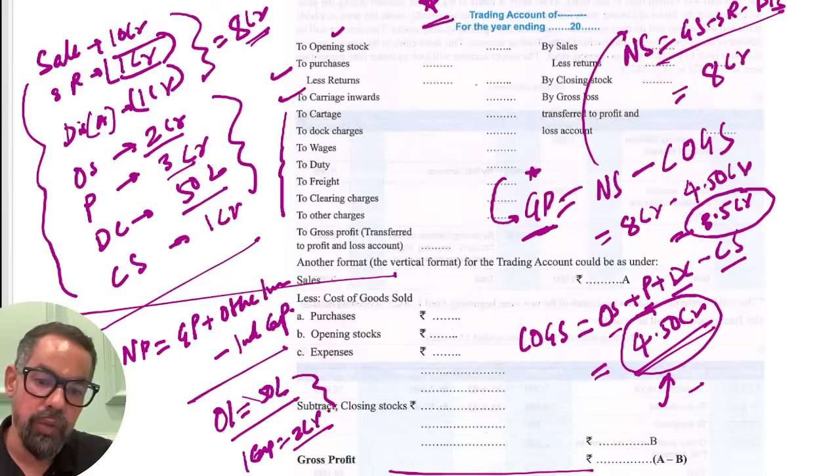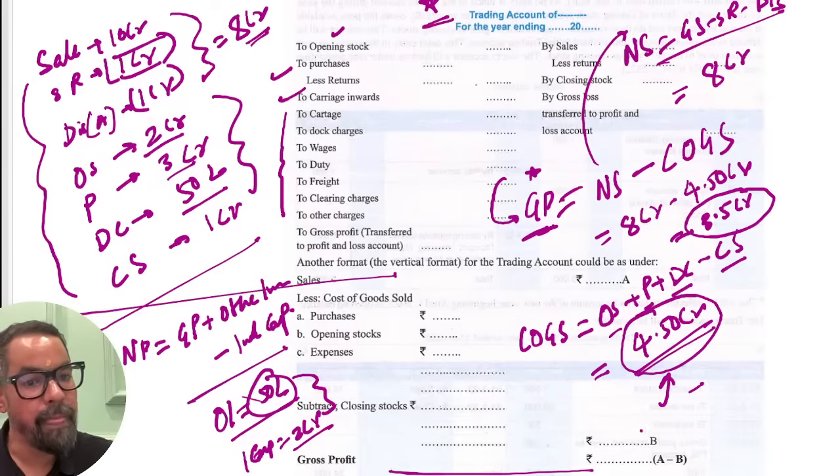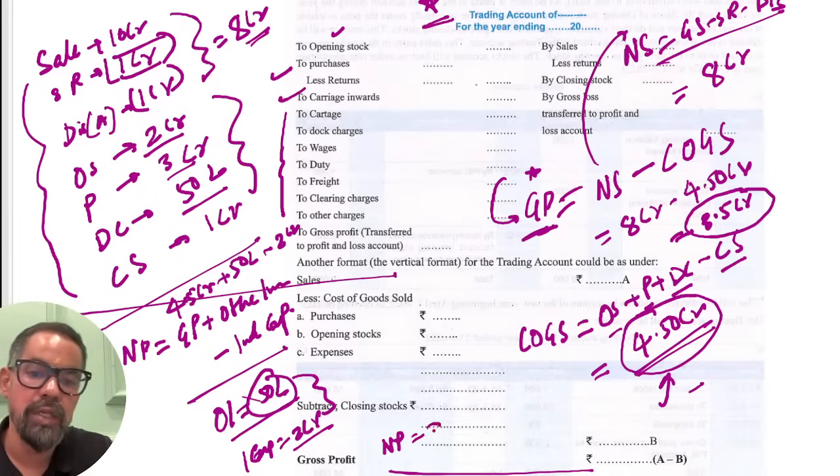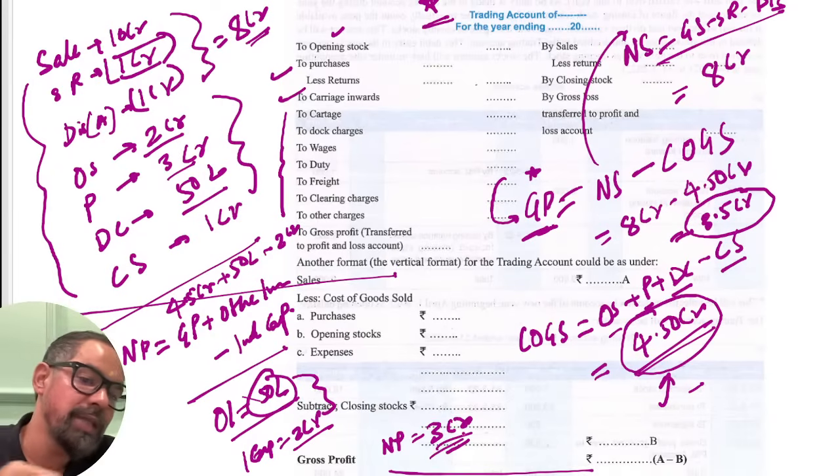So now 2.5 crores. So your net profit will be your 4.5 crores plus 50 lakh minus 2 crores, that is 5 crore minus 2. So they made a net profit of how much? It is equal to 3 crores. So they made a profit of 3 crore rupees, right?